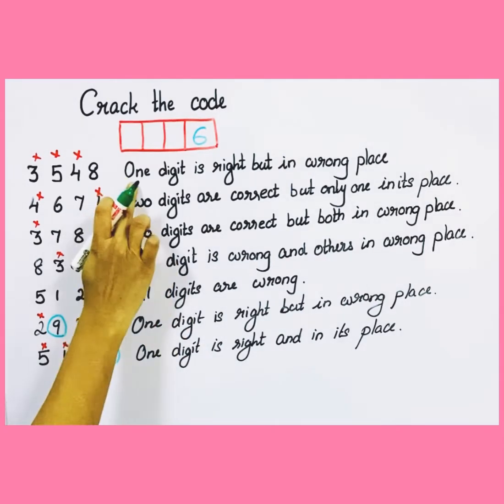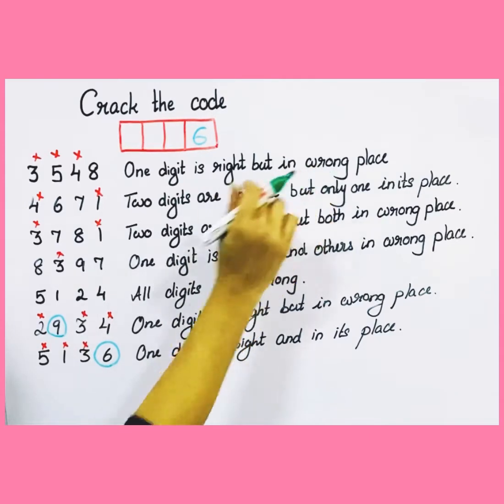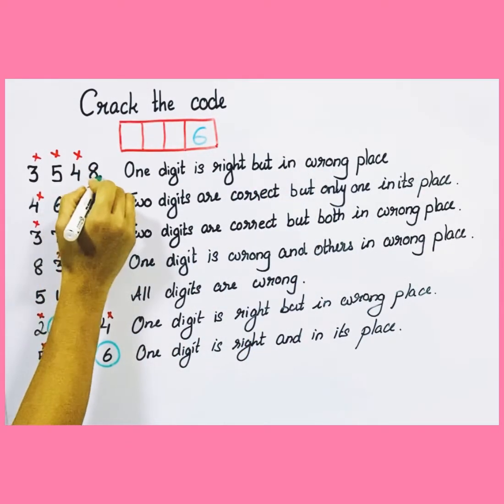Now move on to the first row clue which says that one digit is right but in wrong place. So after cancelling, the remaining is only 8. 8 is the right digit.